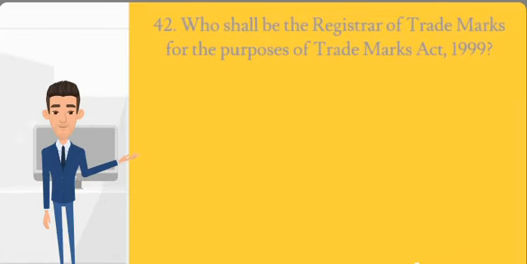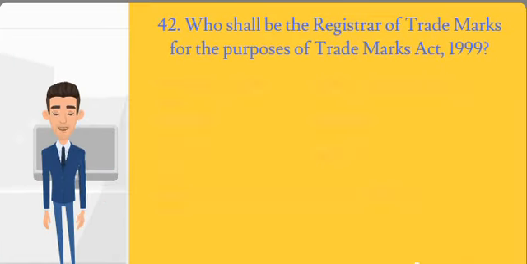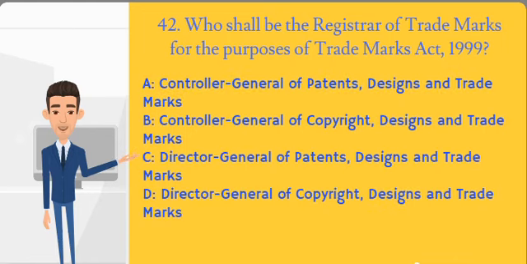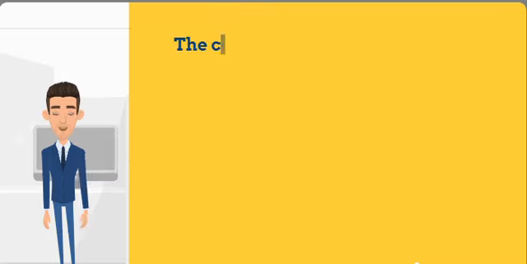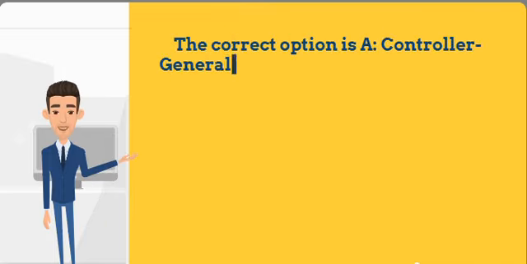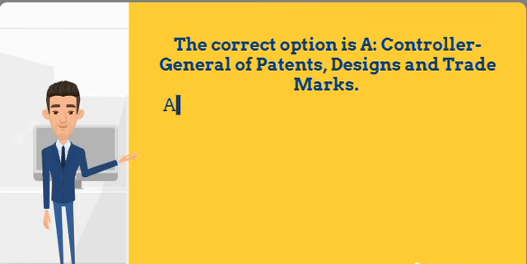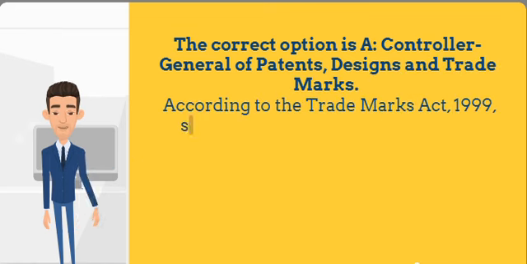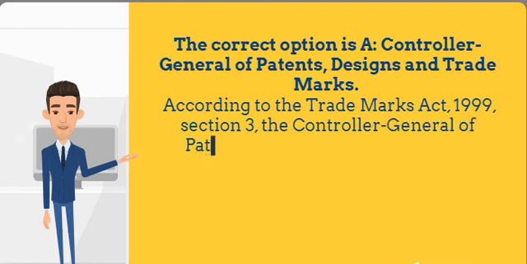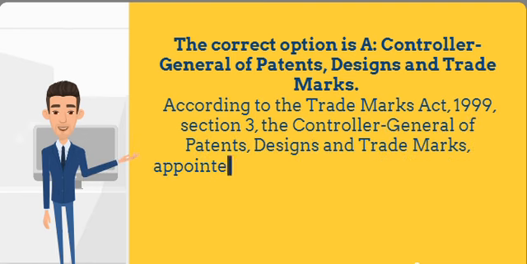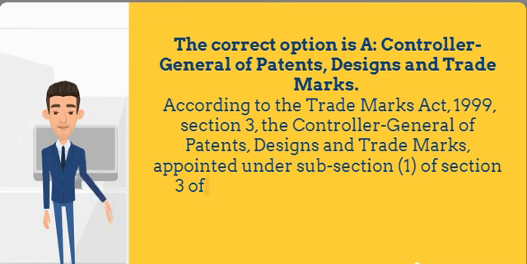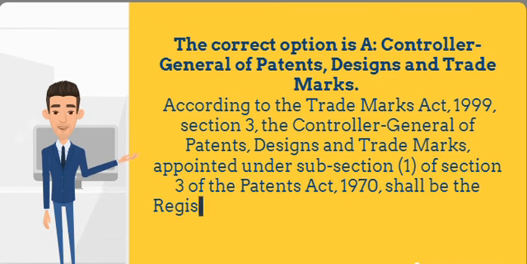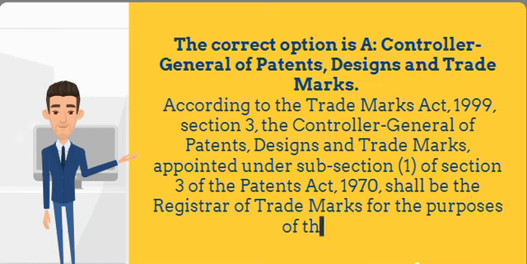42nd question is, who shall be the Registrar of Trademarks for the purposes of Trademarks Act, 1999? The correct option is A, Controller General of Patents, Designs and Trademarks. According to the Trademarks Act, 1999, Section 3, the Controller General of Patents, Designs and Trademarks, appointed under subsection 1 of Section 3 of the Patents Act, 1970, shall be the Registrar of Trademarks for the purposes of this Act.